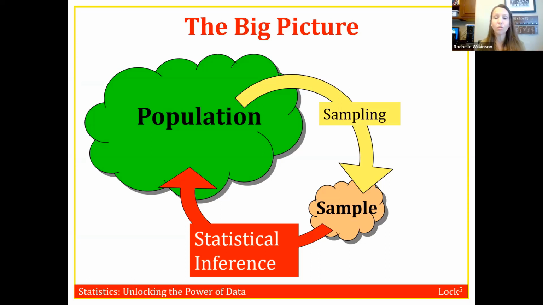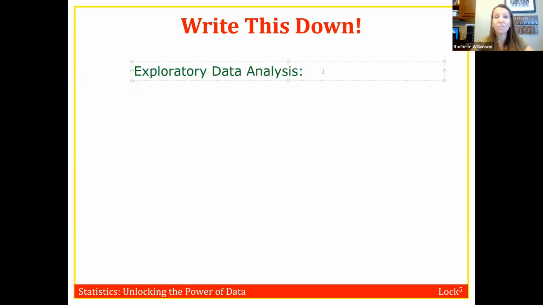Okay, and the first thing that we're going to do with it is some exploratory data analysis. And along with exploratory data analysis is going to come descriptive statistics and graphs. Exploratory data analysis, again, we're just trying to get a feel for what kind of information is there in our data set. And step 1 of that exploratory data analysis is going to be graph it. Okay, so the very first thing that we always want to do with our set of data is draw a graph. Because that whole adage of a picture is worth 1,000 words totally applies in statistics.